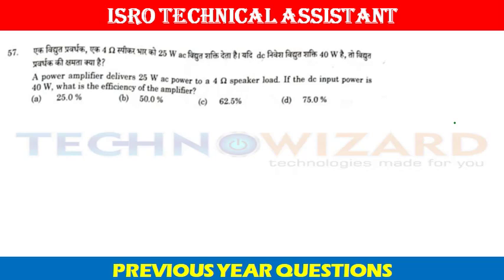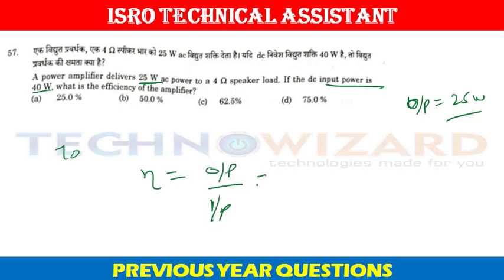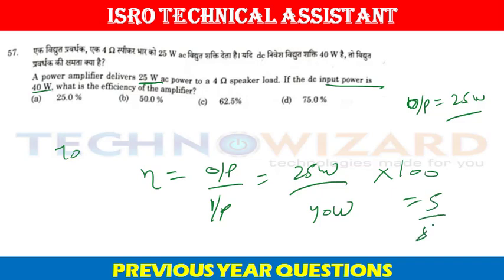Question number 57. A power amplifier delivers 25 watt AC power to a 4 ohm speaker load, okay? Delivers 25 watt, that is, output power is given as 25 watt, and the DC input power is given as 40 watt. We know that efficiency is equal to output power upon input power. Output power is given as 25 watt and input power is given as 40 watt, into 100. On calculating this, you will get 5 by 8 into 100, which is equal to 62.5% efficiency here for a power amplifier.